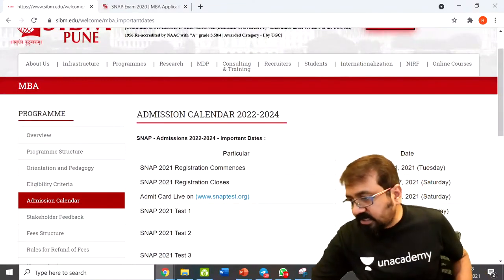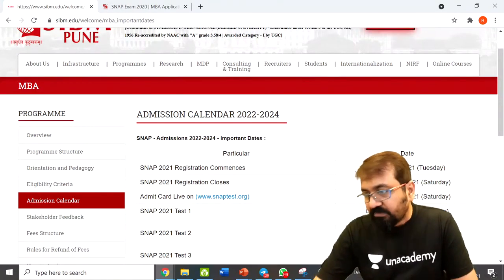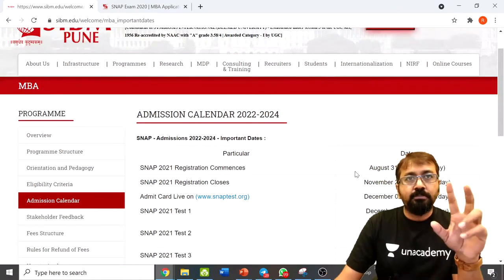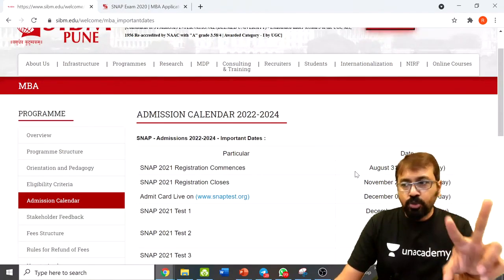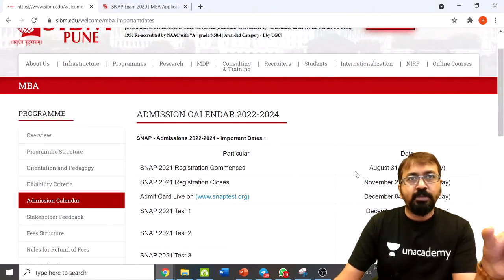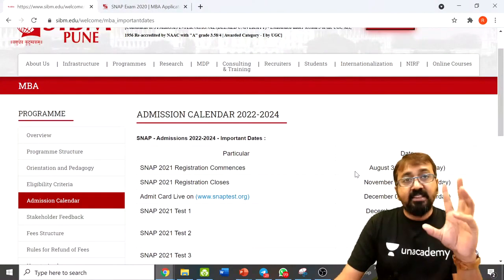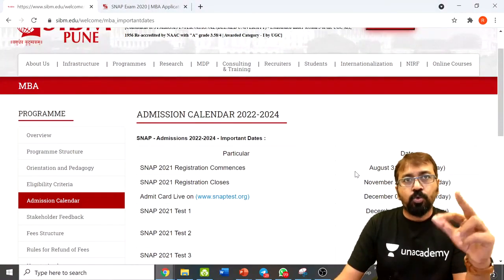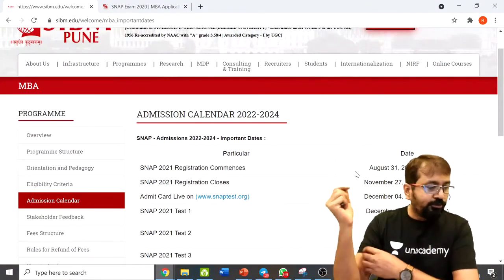Now what are the queries? Amrit is saying, sir, if we are booking 2 slots, that means we have to pay twice or the amount stays the same. No, you will have to pay an additional amount. Of course, they'll give you a kind of offer. Okay, if you want to book 2 slots, the combo price will be this one. But for institutes, you need to just apply once, and they'll consider the best score out of those 2 attempts, and then accordingly the institutes will call you for the admission process.